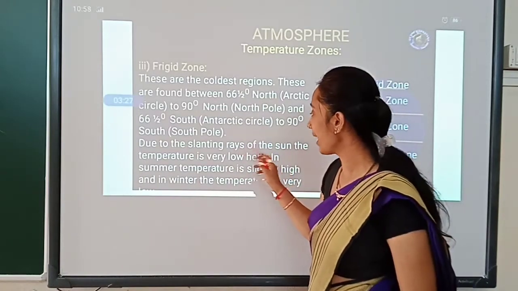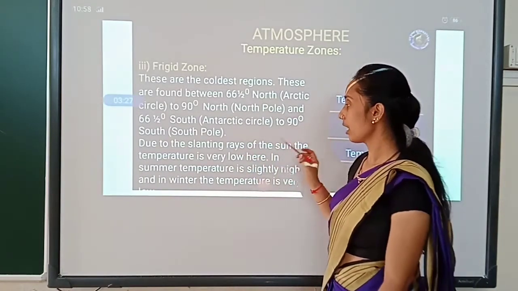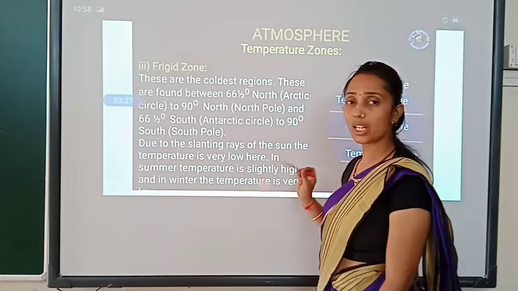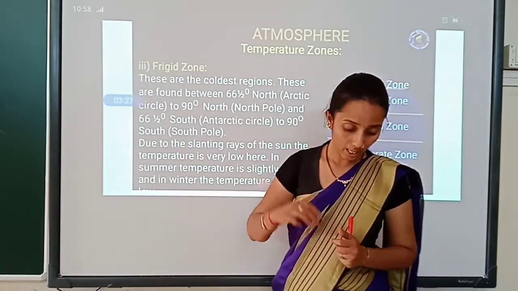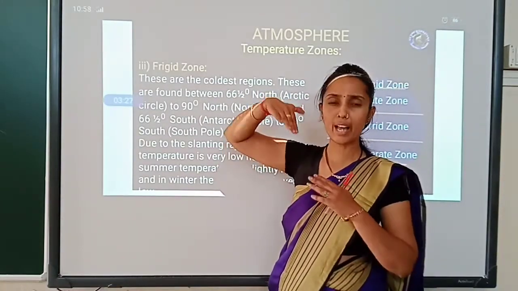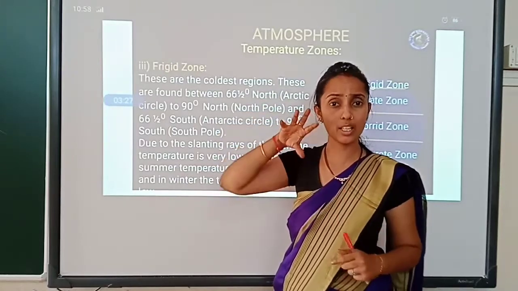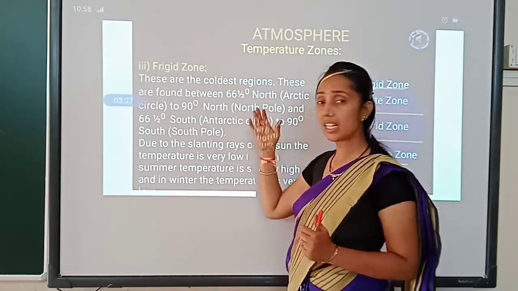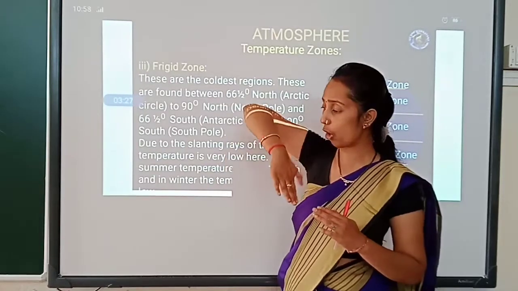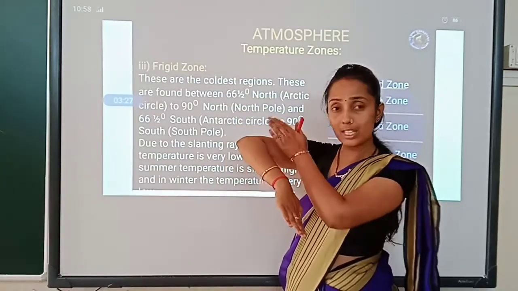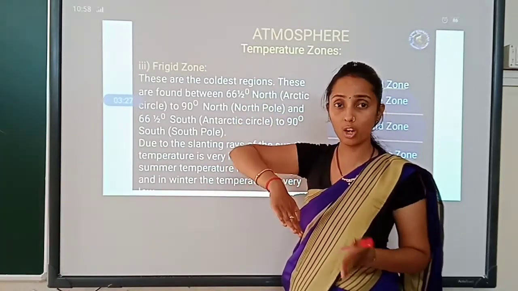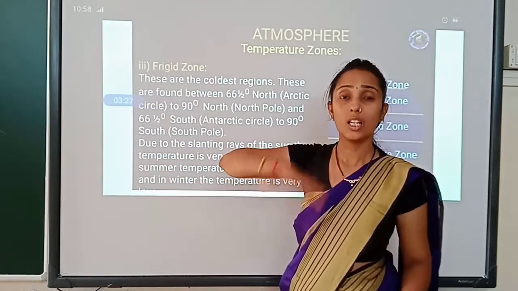Due to slanting rays of the sun, the temperature is very low here. Slanting in the sense, in the torrid zone we are getting direct sunrays, so it is very high. Whereas here, slanting means crossed, not straight, so the sun's rays don't fall directly on that particular line.